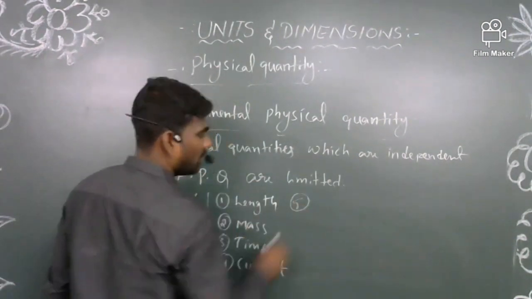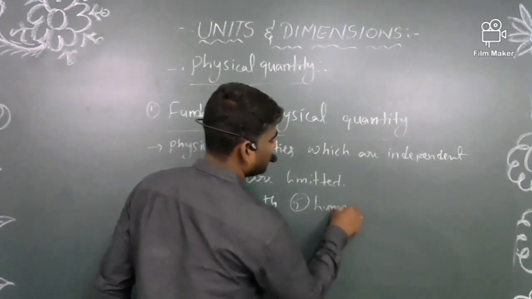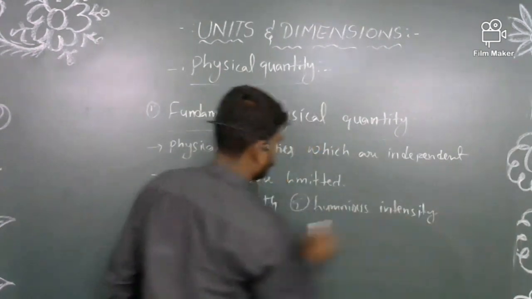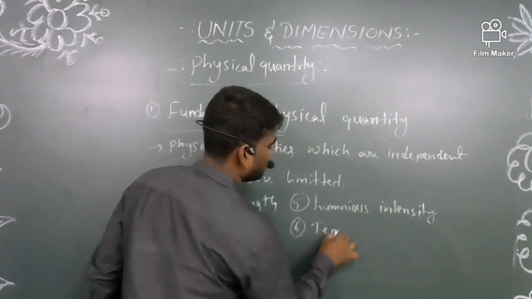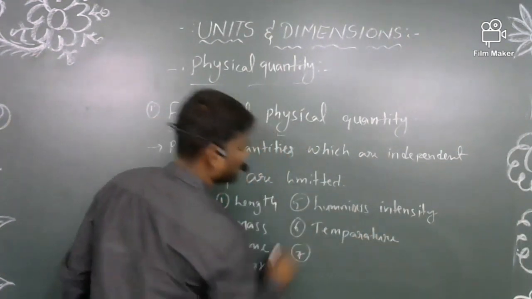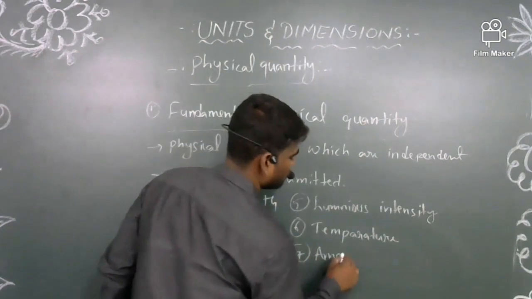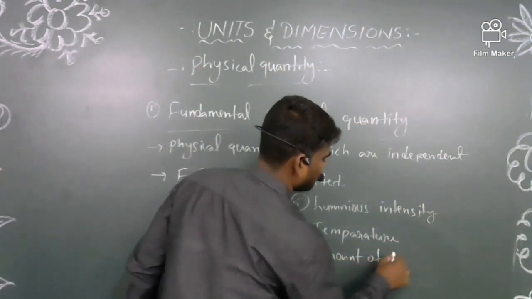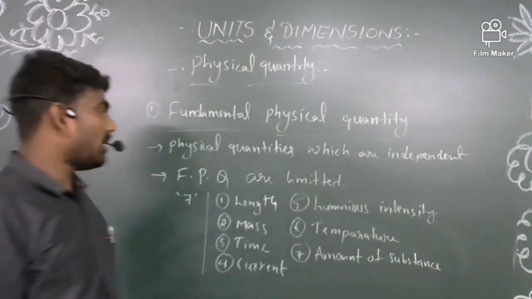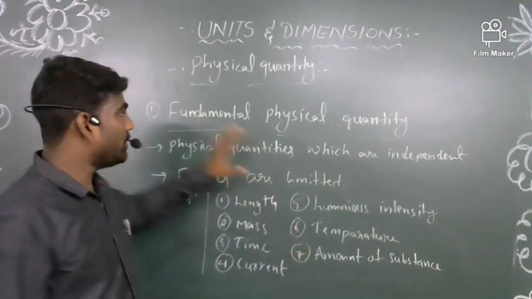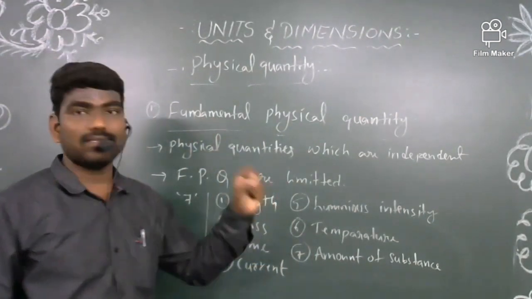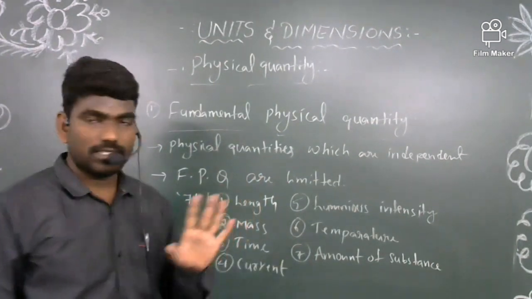The fifth one is luminous intensity, the sixth is temperature, and the seventh is the amount of substance. These 7 are the fundamental physical quantities, and you should remember they are limited to only 7.